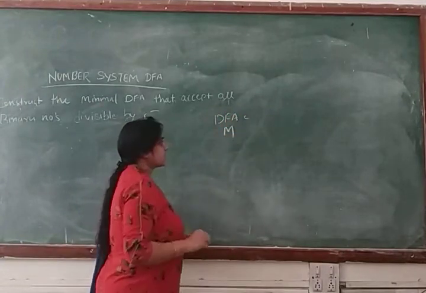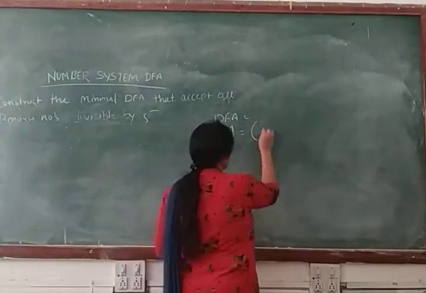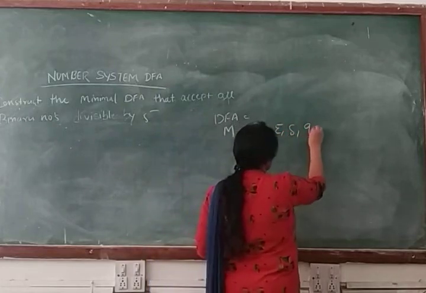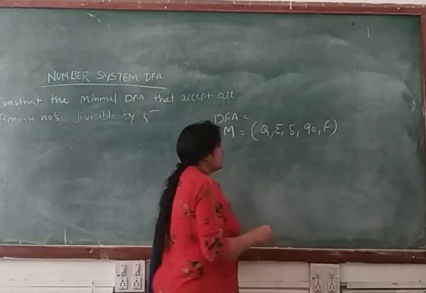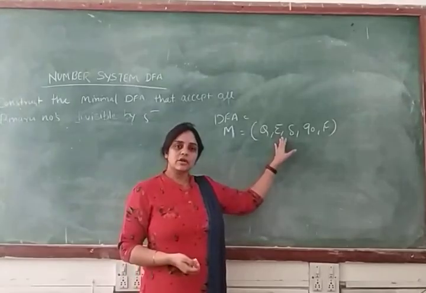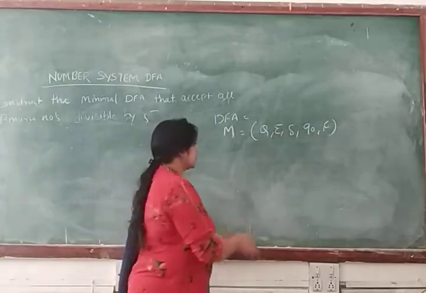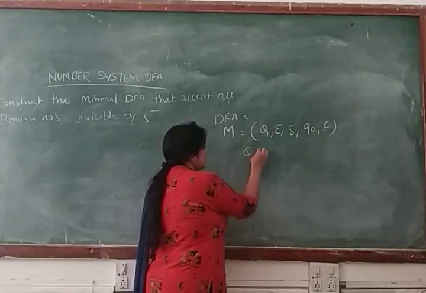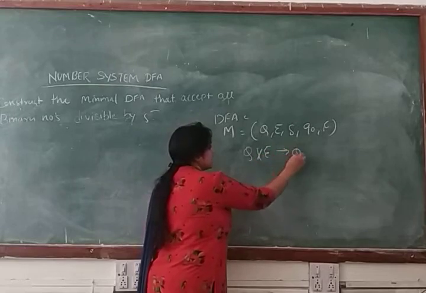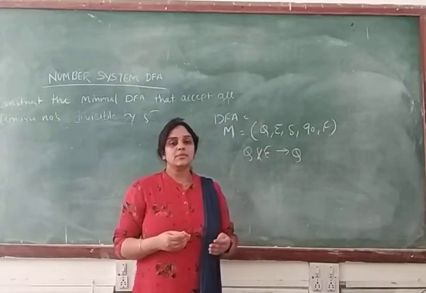capital M, the symbol you use for representing the tuples of your machine, and in that case you use capital Q, sigma, delta, Q0 and capital F, where capital Q represents the set of states, sigma represents the set of input symbols, delta represents your transition function, and in DFA your transition function is capital Q cross sigma implies capital Q, meaning you are moving from one state to another state by using an input symbol.